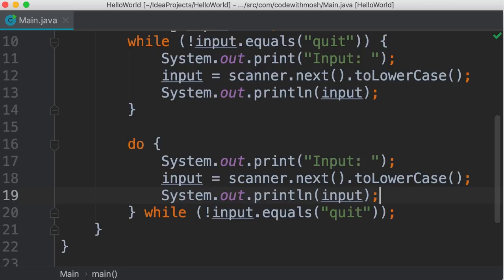Now compare these two types of loops. With while loops, we check the condition first. So if the condition is false the first time, this loop will never get executed. In contrast, with do-while loops, we check the condition last. So do-while loops always get executed at least once, even if the condition is false. That is the only difference. Now in reality, most of the time we use while loops. Do-while loops are rarely used, but there are certain cases for them. So just be aware of them, but most of the time, prefer to use while loops.